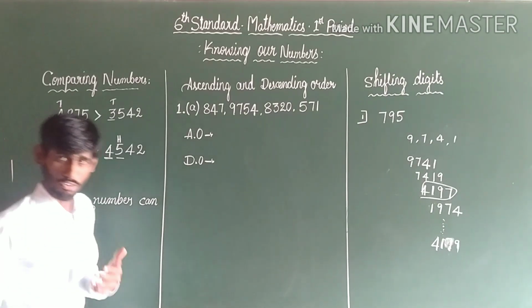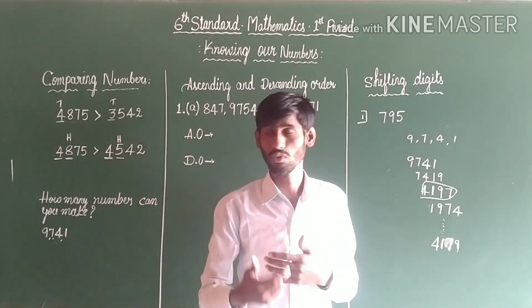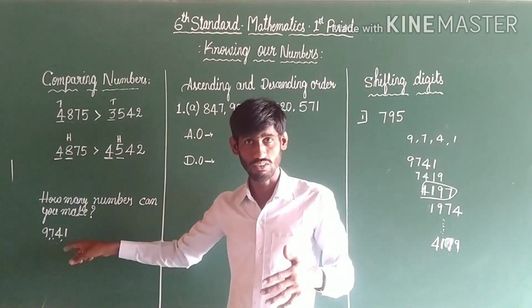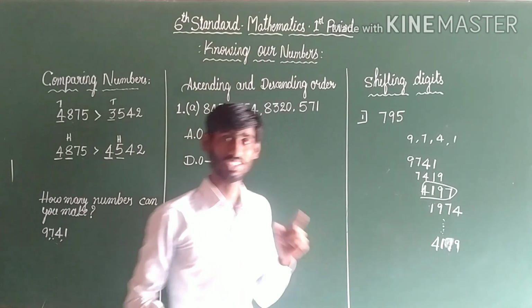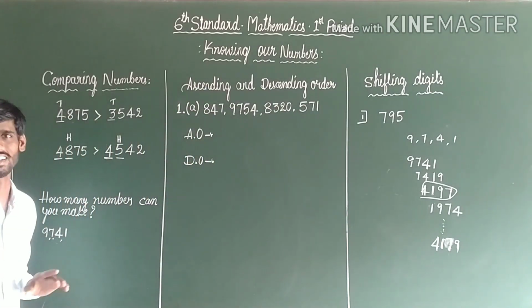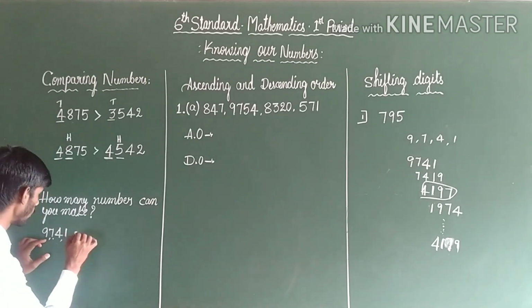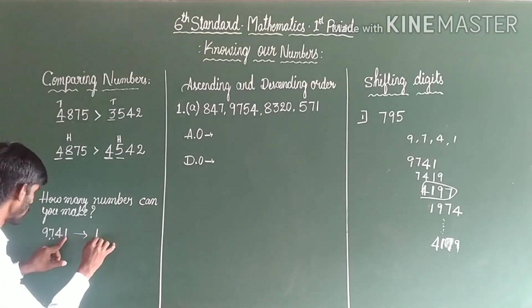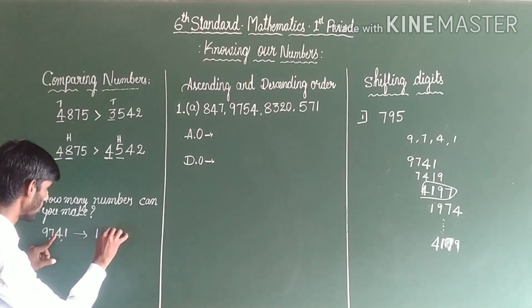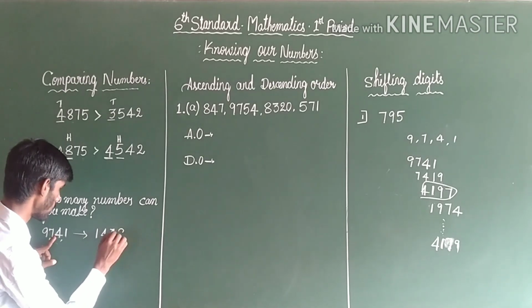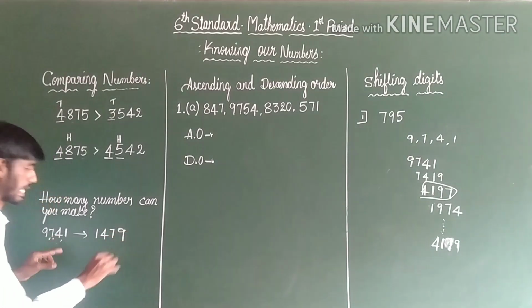while we are forming numbers, creating new numbers with the help of the given digits, which is the bigger number? Of course, you know very well about ascending order and descending order. See, ascending order is smaller to bigger. Observe here: smaller is 1, next 4, next 7, next last is 9.